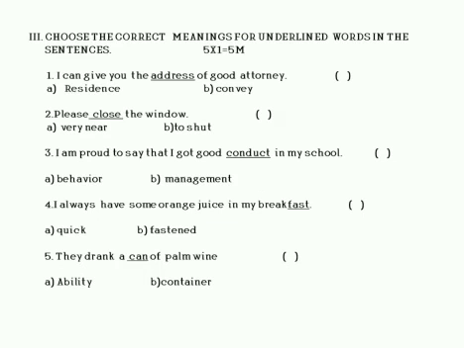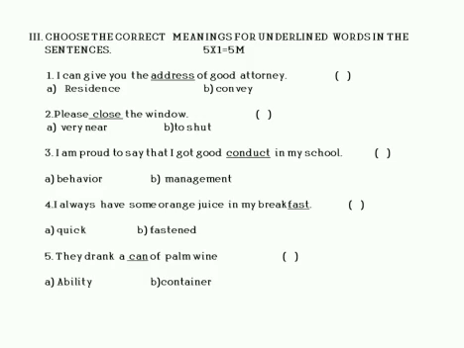Next, choose the correct meanings for the underlined words in the sentences. I can give you the address of a good attorney. Please close the window.